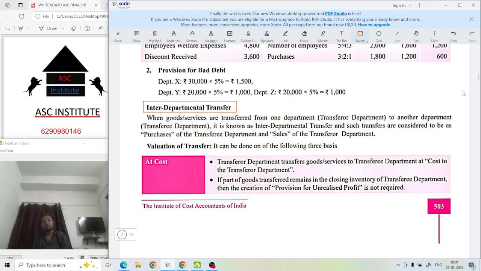It might be that department 1 is taking from department number 2, and it might be that department number 2 is taking from 1. ये भी हो सकता है म्यूचुअल ट्रांसफर. समझ में आ रहा है?